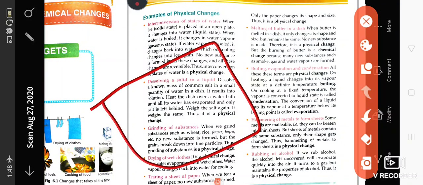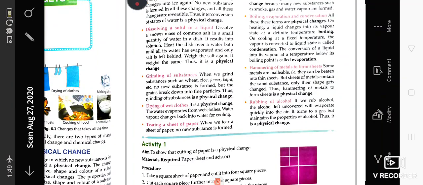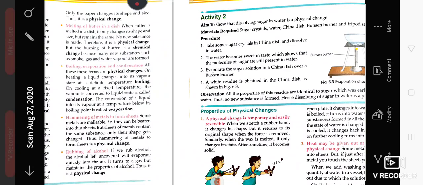A thin sheet can be made by hammering, like aluminum sheet, gold sheet. So it is also a physical change. Rubbing of alcohol. If you rub alcohol or spirit on your hand, after some time it evaporates. This is also a physical change because no new substance is formed.